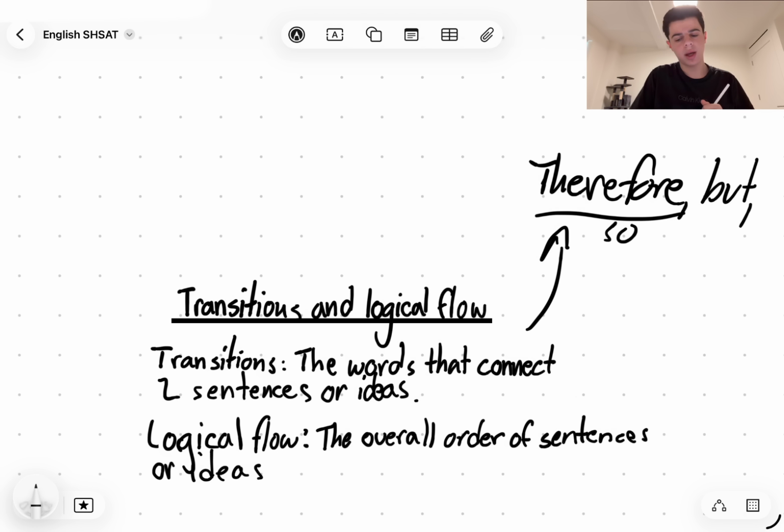But if I were to say one thing, but this thing, then it says this thing happened, but despite that, this other thing happened. So we have these words which kind of give us the logic of what the speaker is saying.